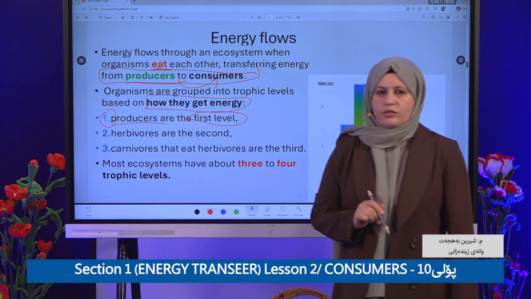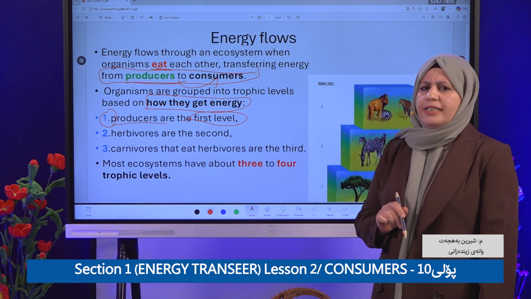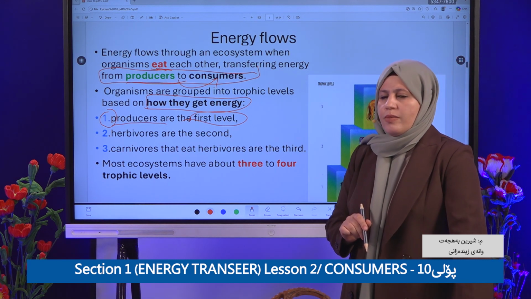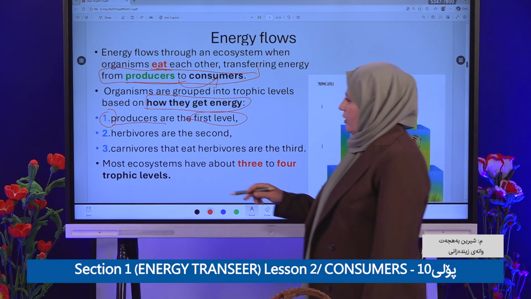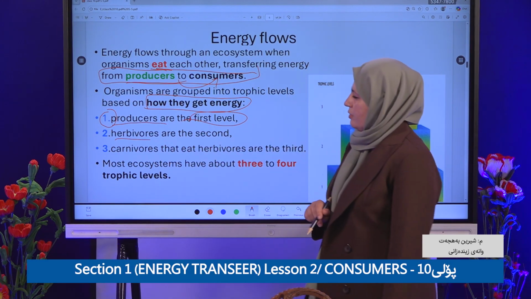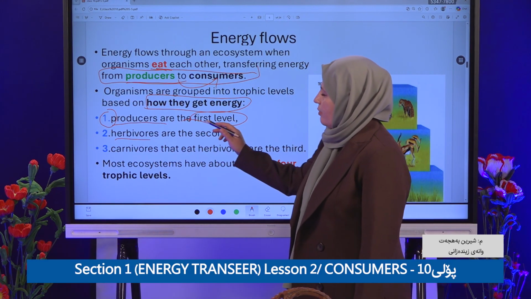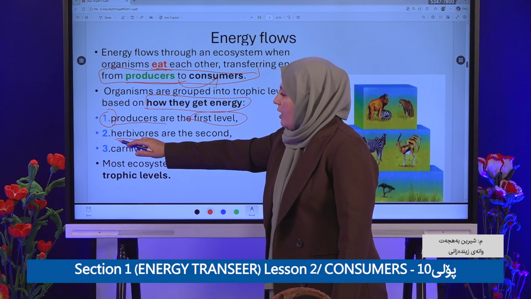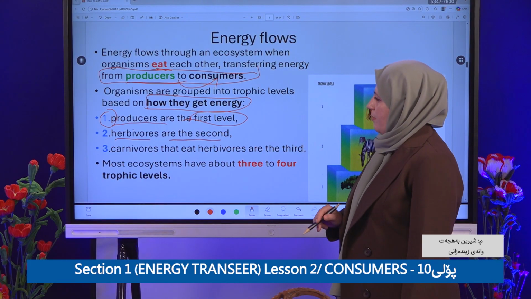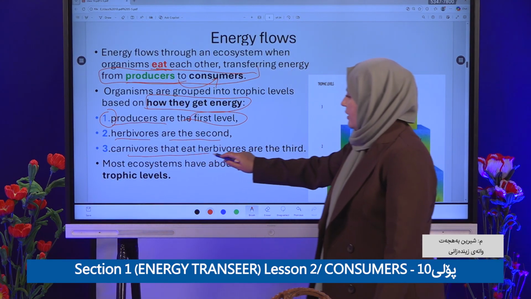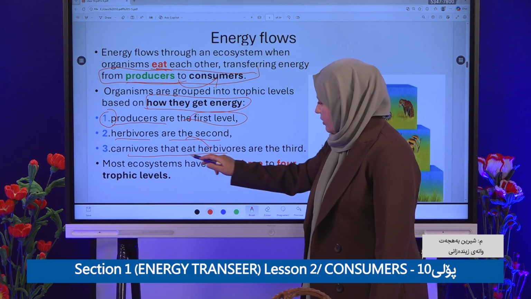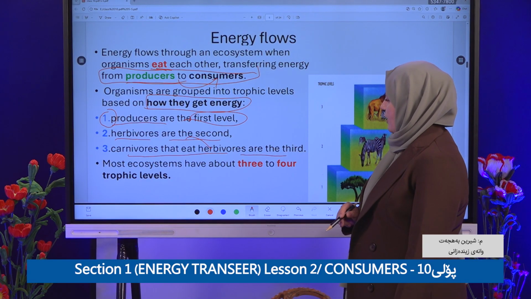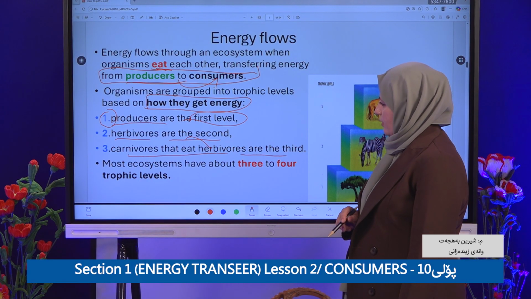The second level is herbivore. Carnivores that eat herbivores are the third level.